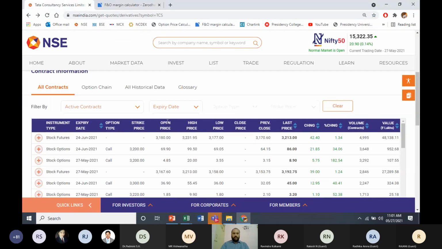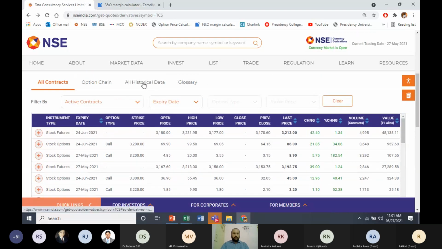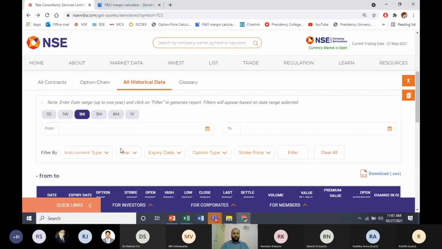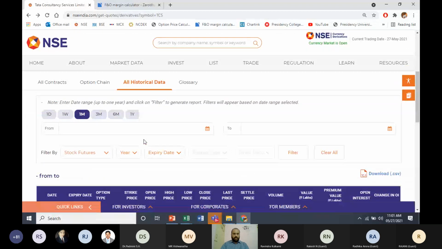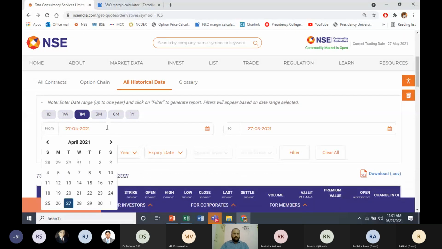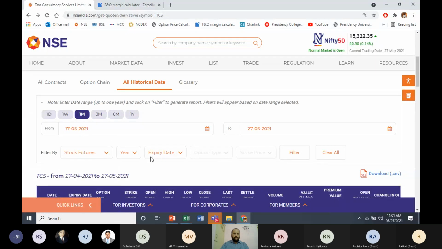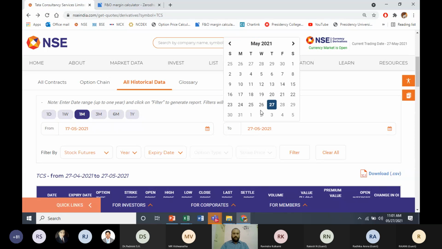So we need to find out what the settlement prices are. Let's go to historical data. Yes, we're still in TCS. Take the settlement price for the last one week. Let us take from May 17th till yesterday.